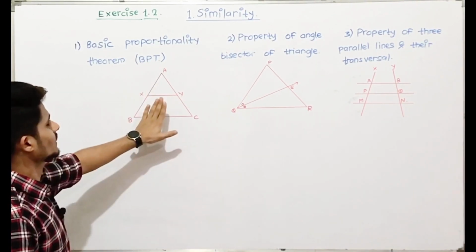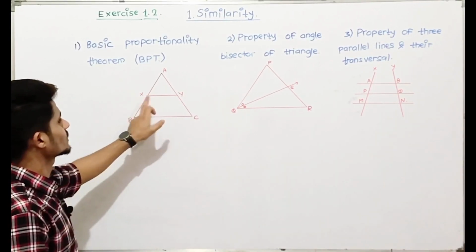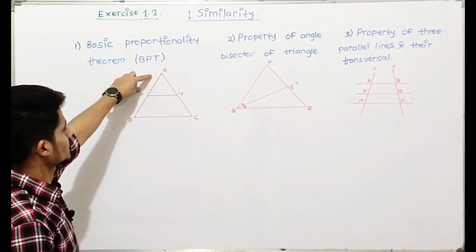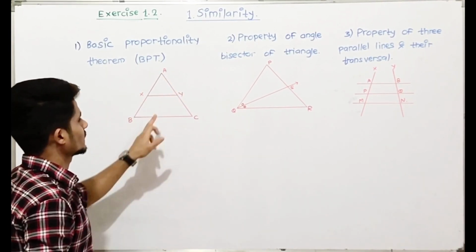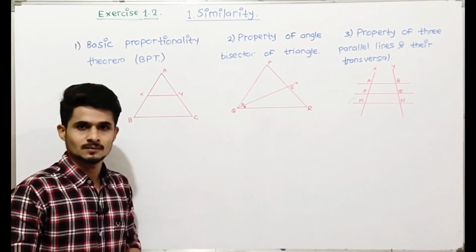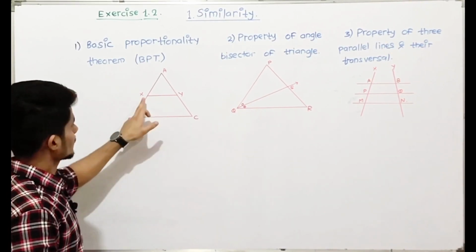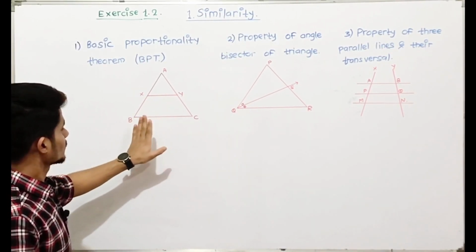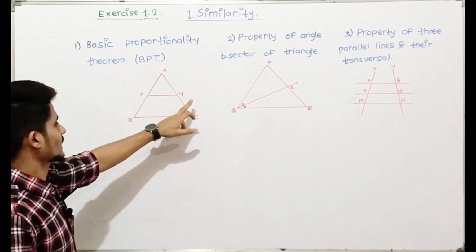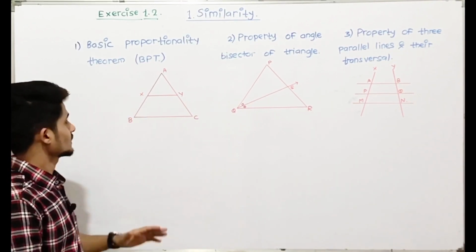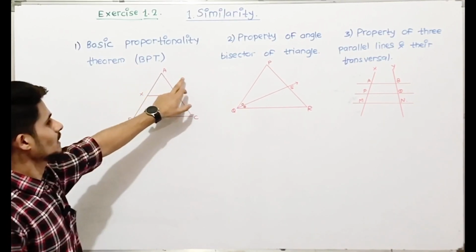In this theorem we have triangle ABC in which seg XY intersects the two sides of the triangle, that is X intersects AB and Y intersects side AC, and seg XY is parallel to side BC. So if seg XY is parallel to side BC and intersects the two sides of the triangle, then the basic proportionality theorem says the ratios will be equal.